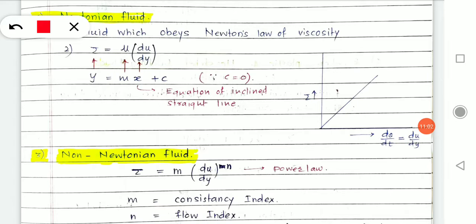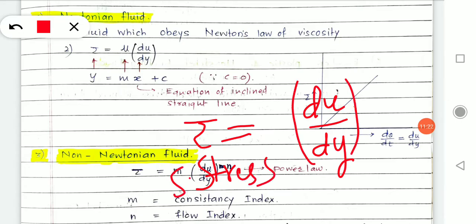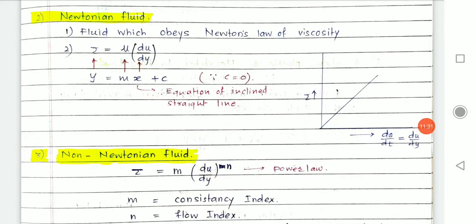It says that shear stress is directly proportional to the rate of change of shear strain. And if we remove the proportionality sign, then we need to add one constant, which is mu. That's Newton's law of viscosity.